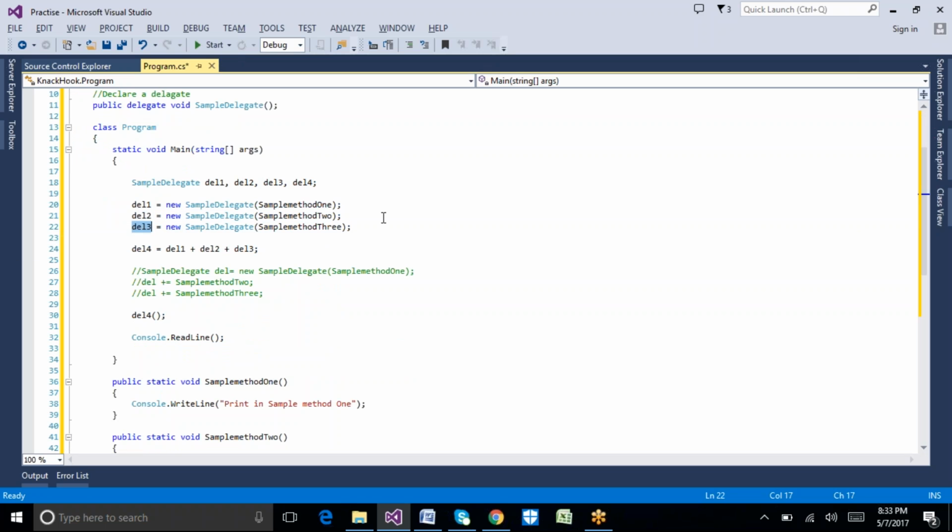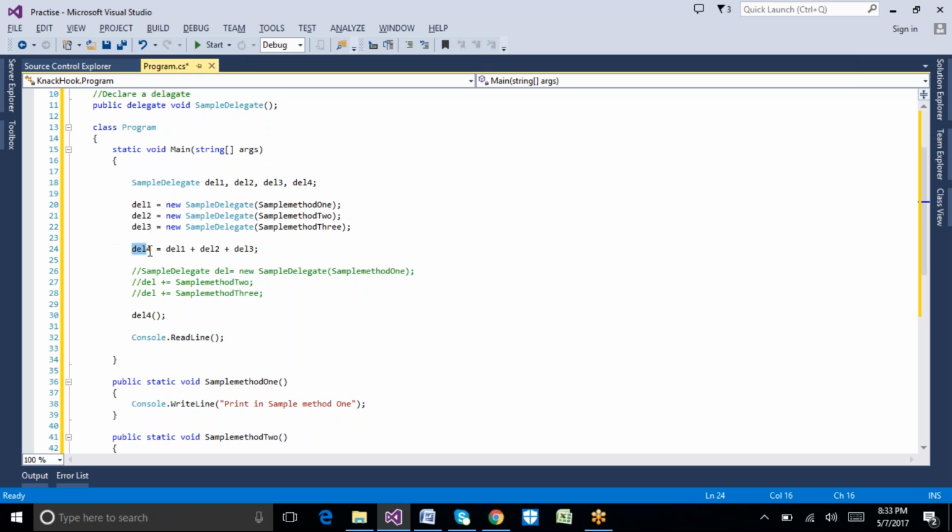For delegate 3, I am passing sample method 3. For delegate 4, I am adding all three objects: delegate 1 plus delegate 2 plus delegate 3.